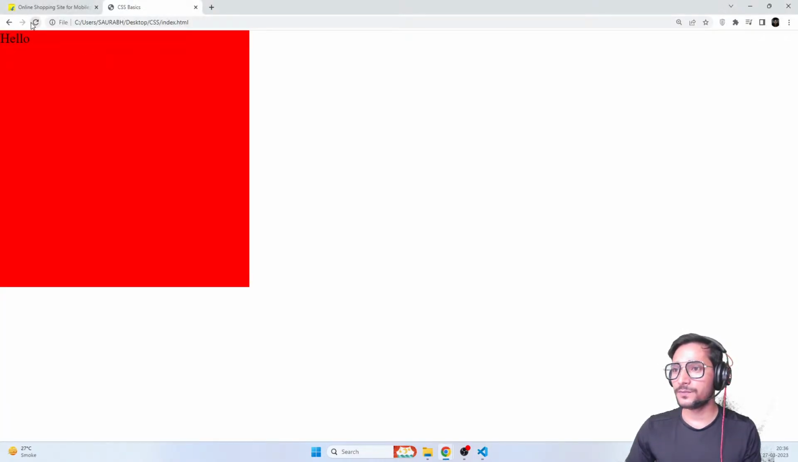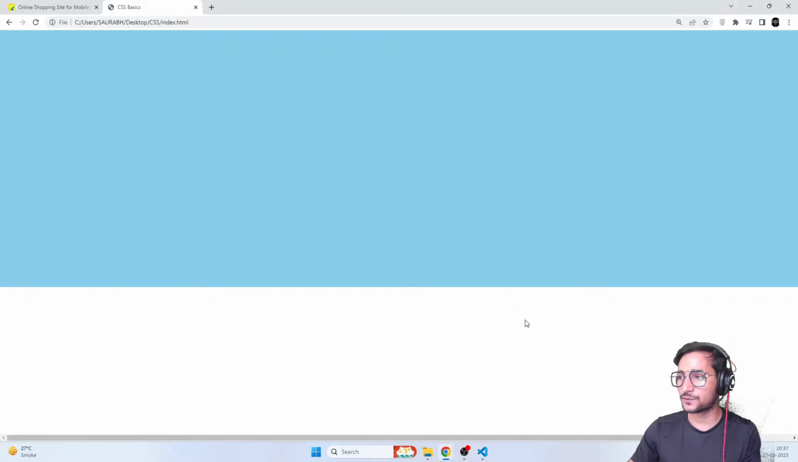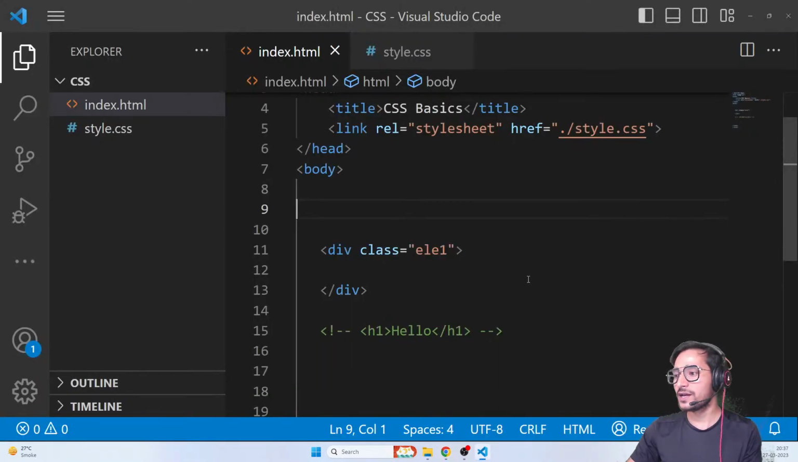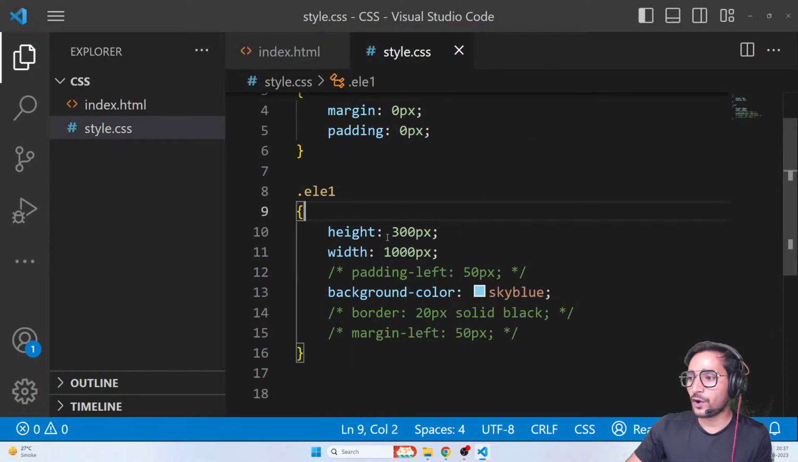Okay, here we go. So you can see I have zoomed the page. Don't worry guys about this scroll. I have actually zoomed the page. Let me just go back to normal. Here we go. This is the actual size. Okay. So now I have a div of height 300 pixels and width 1000 pixels.